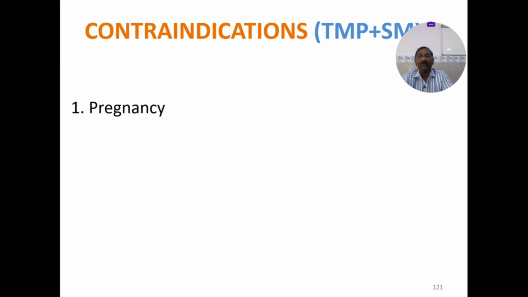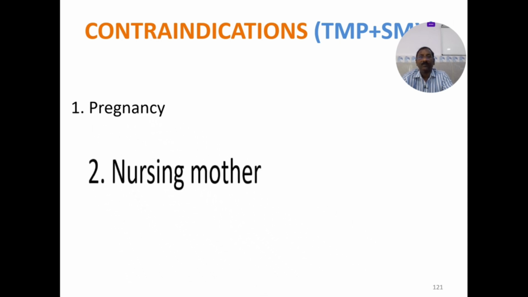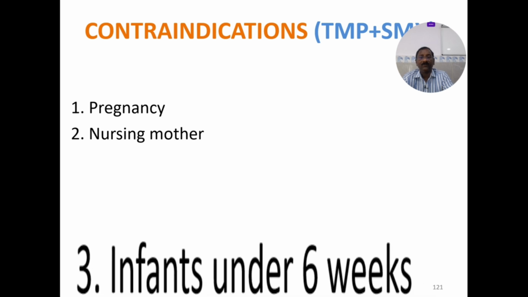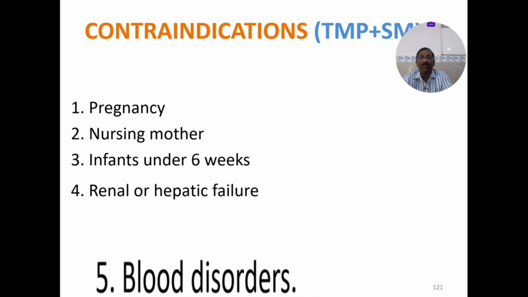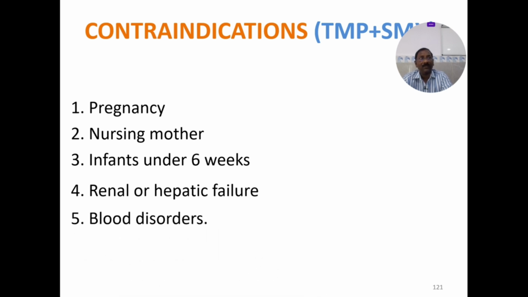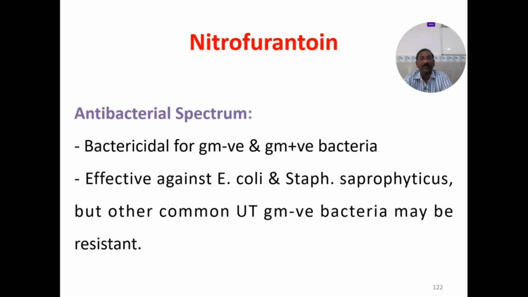So contraindications: pregnancy, lactation, infants, renal failure and the hepatic failure. So for us as a physician, it is the renal and hepatic failures, okay, and pregnancy. So these are very important contraindications to use this, your Bactrim DS. Blood disorders, because of acute hemolytic anemias and megaloblastic anemias.